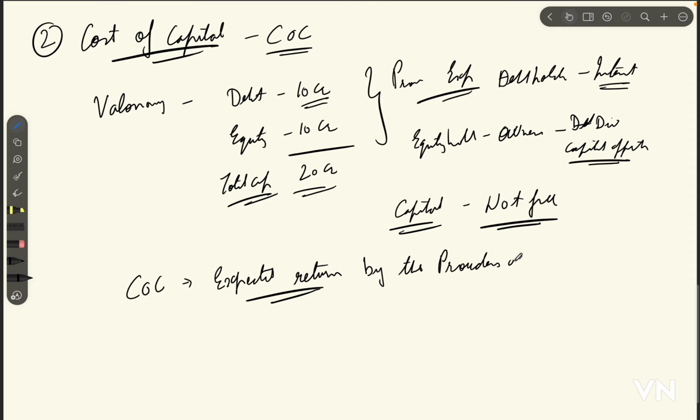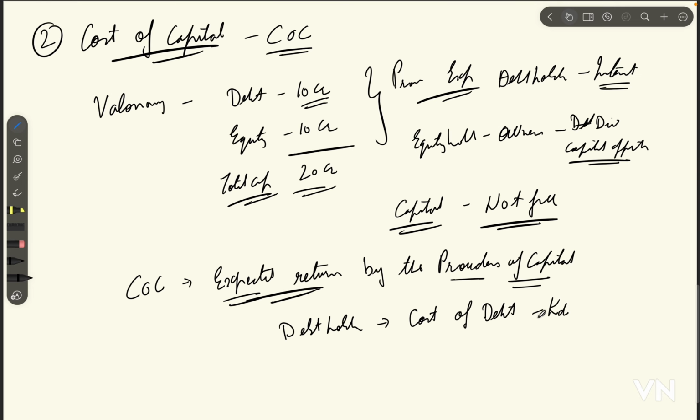The expectation of the providers of debt is called cost of debt, also known as KD.